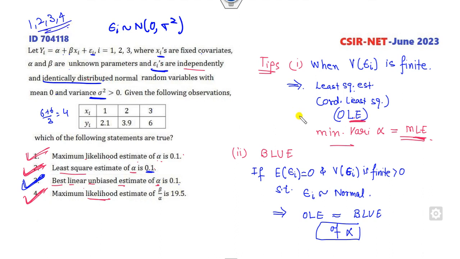Remember this, your target is always to find the MLE. Once you find the MLE, if this condition is satisfied, all are equivalent. So that's why the MLE of alpha, all are equivalent, is the correct answer. So I hope you can simply learn the simple tricks. You can note them down in your copy so that you can recall them in your GATE examinations as well.